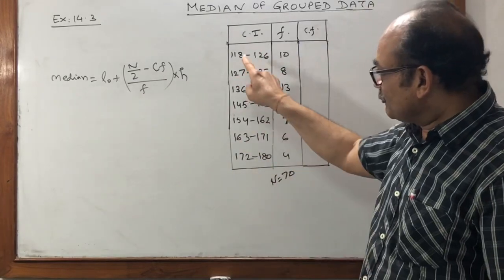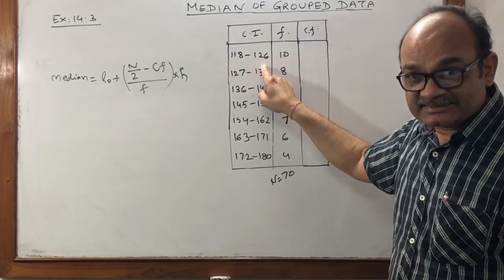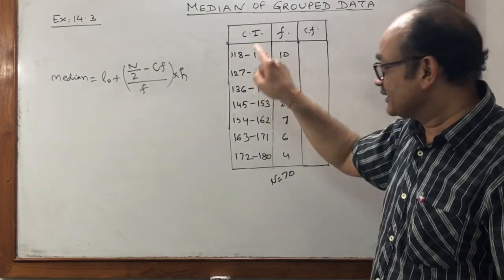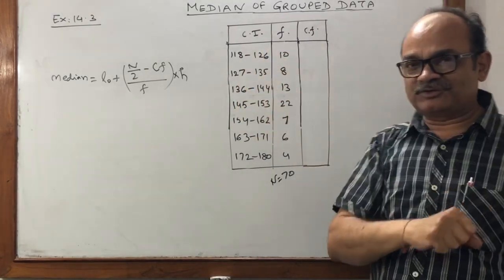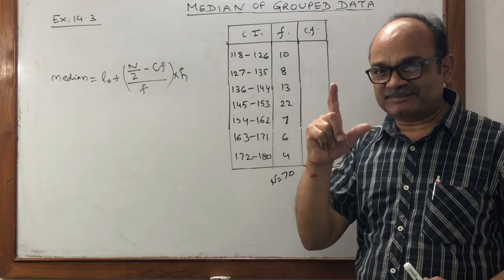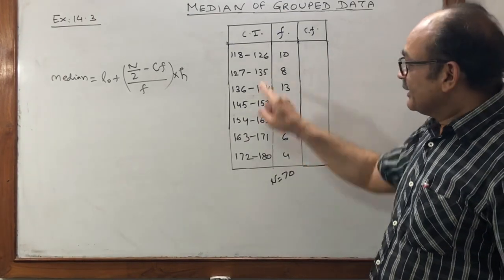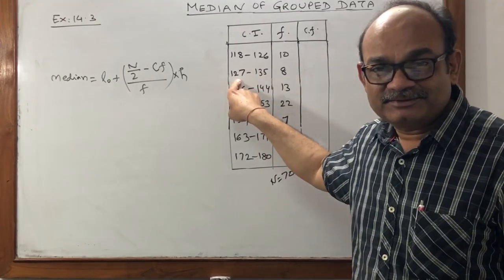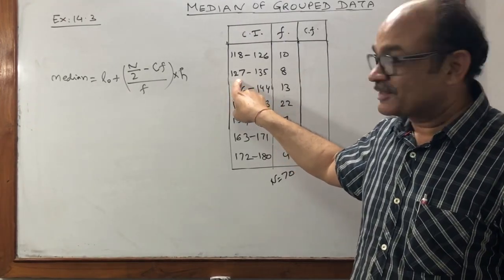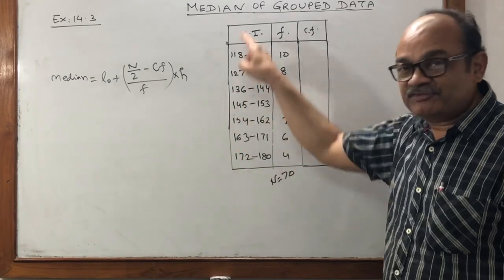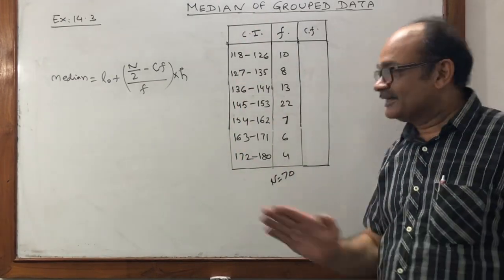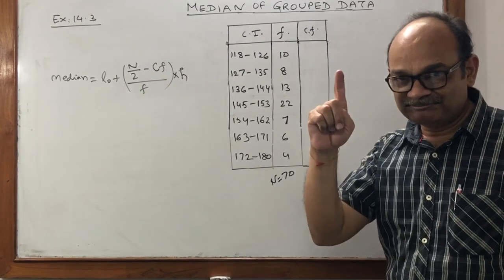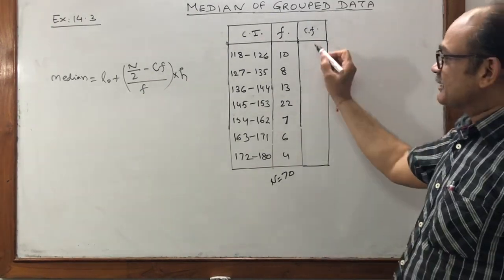Data is in the form of 118 to 126. Very carefully: 127 to 135, 136 to 144 and so on. Did you notice the difference? Yes. Here it is 126 but now it is not continuous. It is 127. So what did we do in class 9th? You have to subtract 0.5 from the lower limit and add 0.5 to the upper limit. Remembered? Good.